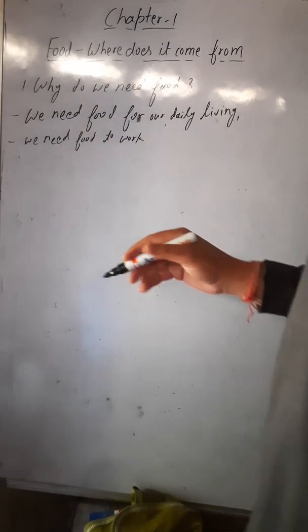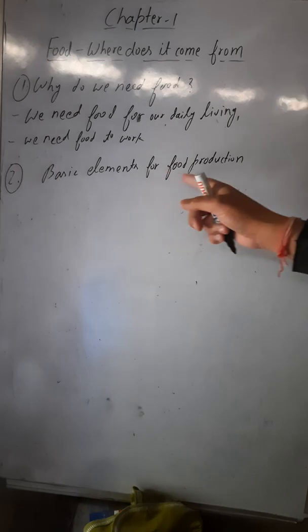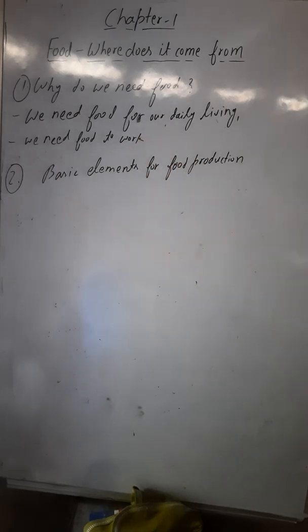Now the next thing we are going to discuss, number 2, is basic elements for food production. What are the basic elements for food production?